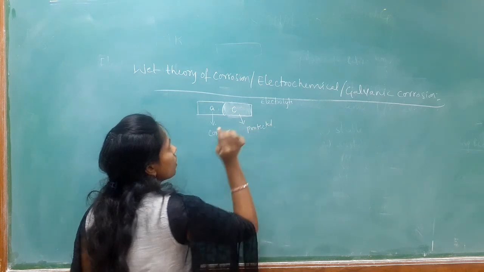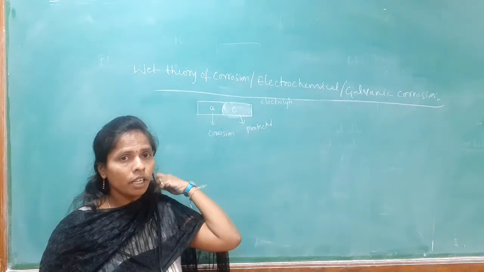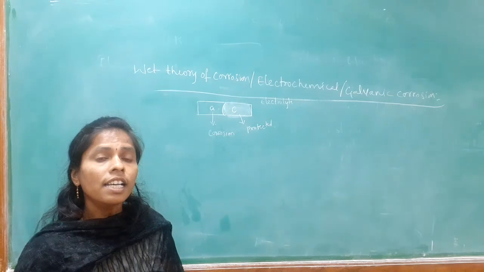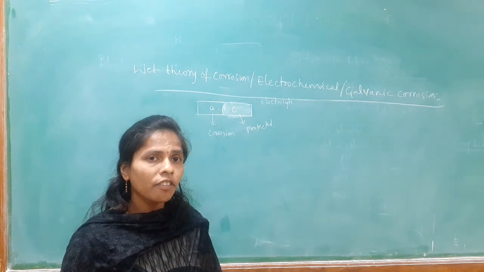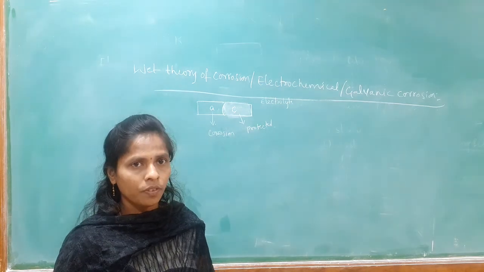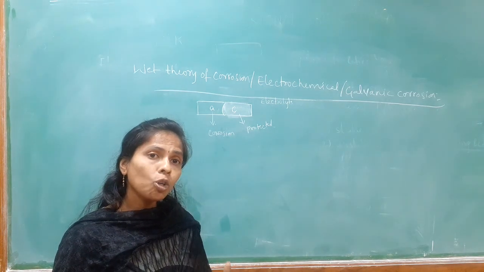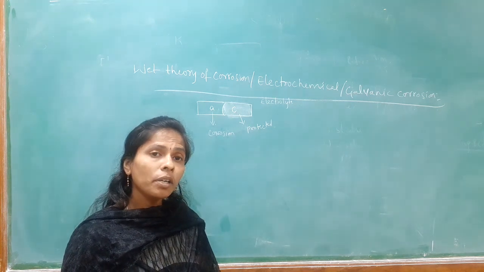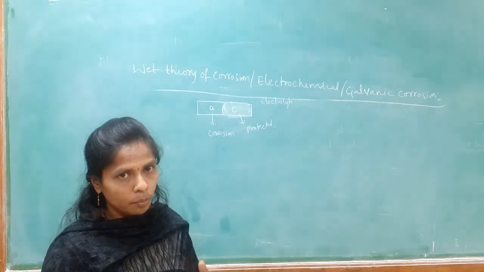So, in wet theory of corrosion or electrochemical corrosion, when the metal is exposed to the electrolyte, some part of the metal is acting as an anode and the remaining part of the metal is acting as a cathode. The metal which is the less exposed part is acting as the anode and undergoes corrosion. The metal which is the more exposed part is acting as a cathode and is protected from the corrosion.